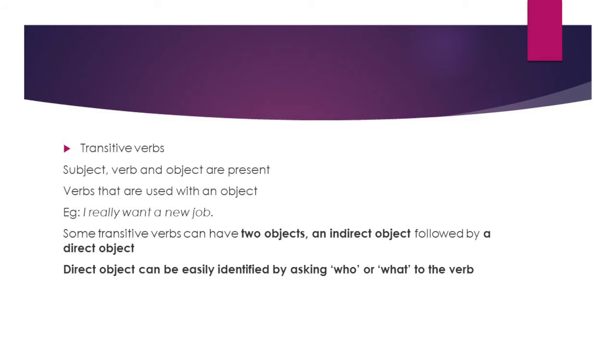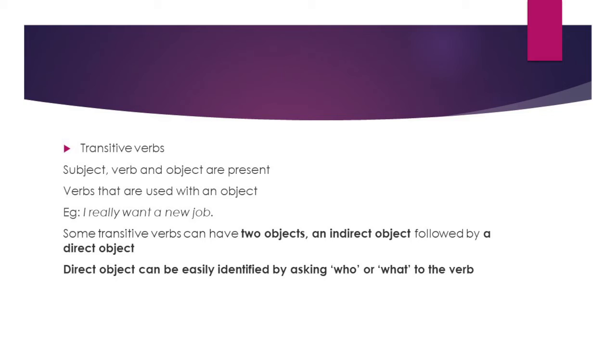Now, transitive verbs. In transitive verbs, there would be a subject, verb and an object. Verbs that are used with an object, such verbs are called transitive verbs. I really want a new job. Here we have a subject, I. Really want, that is the verb. A new job.